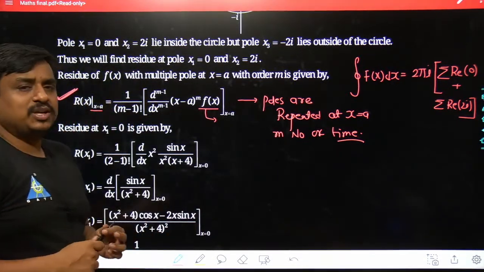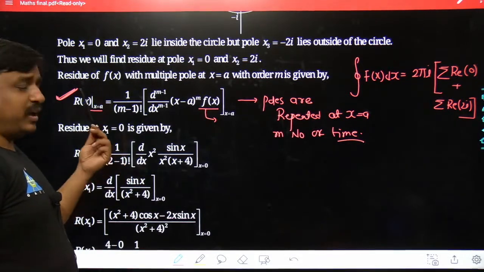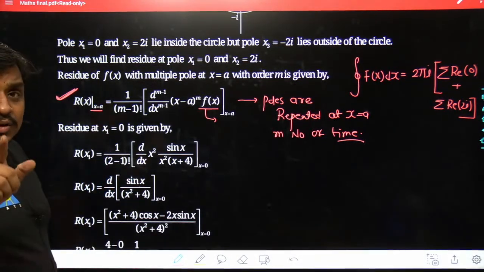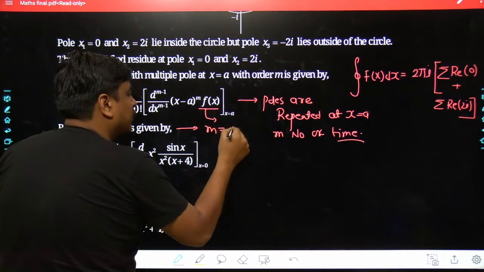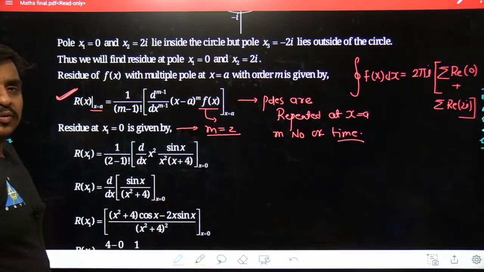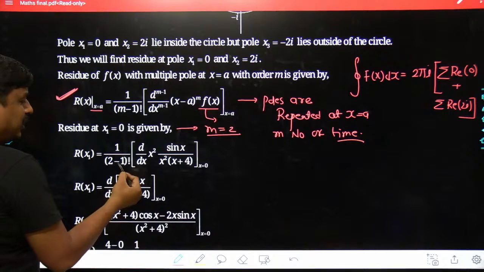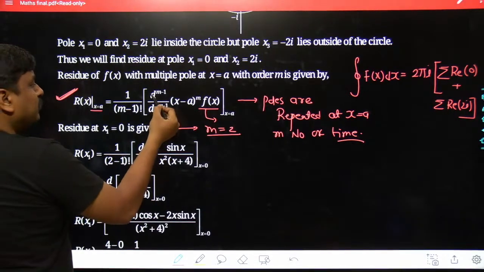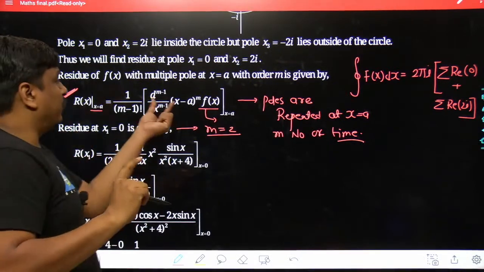Till this point, probably everything must be clear to all of us. Now we have to get the residue at x equals 0, and it has been repeated. How many times? It has been repeated 2 times. That means the value of m has to be taken as 2. So why don't we start feeding the data over here, my dear friends? Here m becomes 2, so it becomes 2 minus 1 factorial, and d to the power of 2 minus 1, that means only one differentiation would take place of which component?